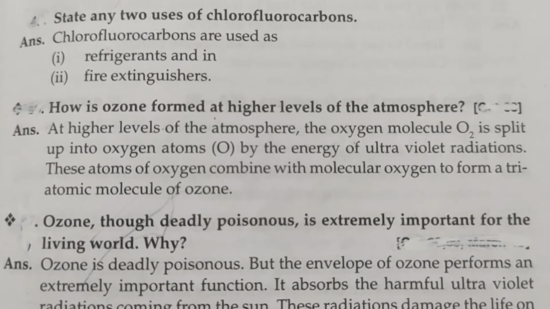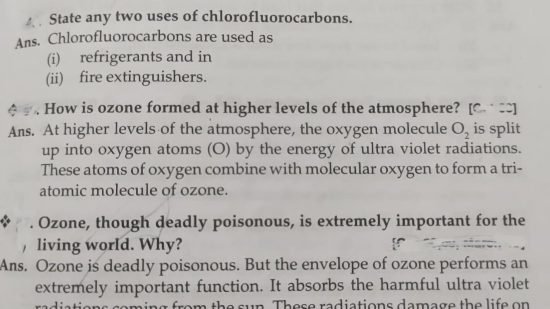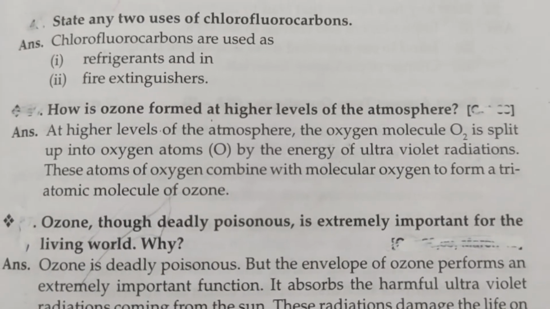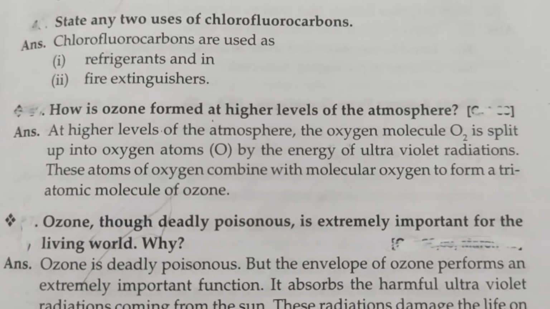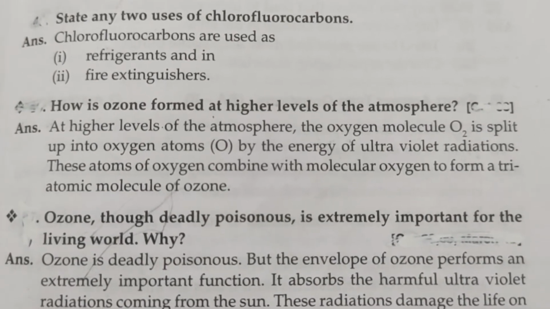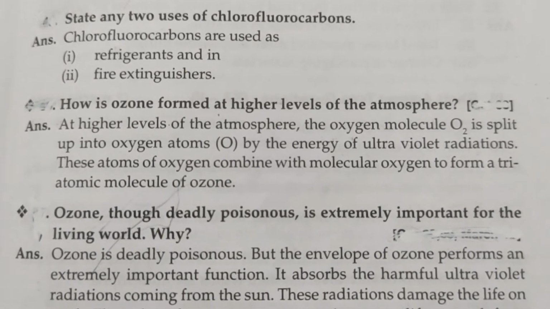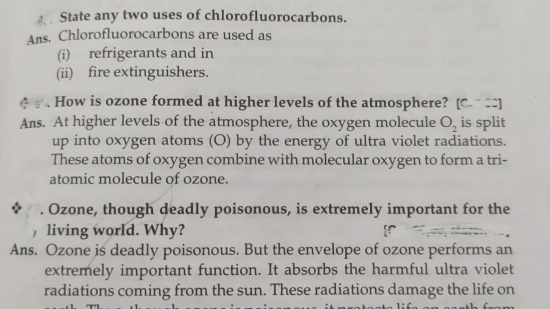How is ozone formed at a higher level of the atmosphere? At higher levels of the atmosphere, the oxygen molecule O2 is split up into oxygen atoms O by the energy of the ultraviolet radiation. These atoms of oxygen combine with molecular oxygen to form a triatomic molecule, ozone, O3.